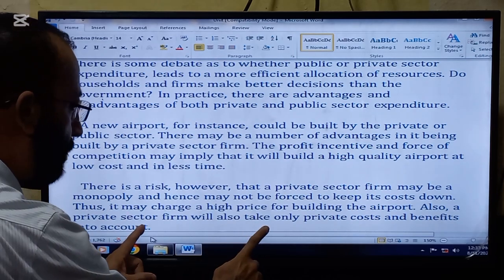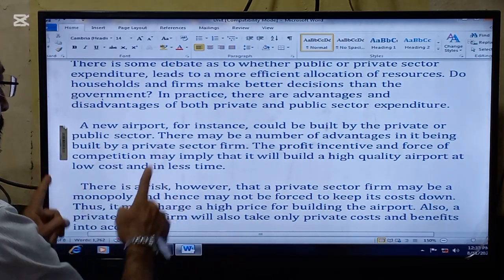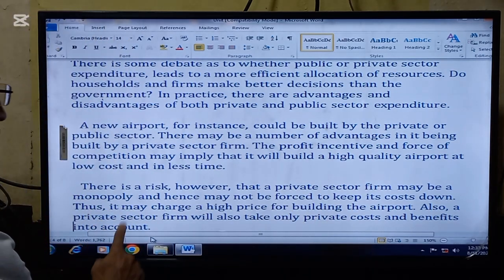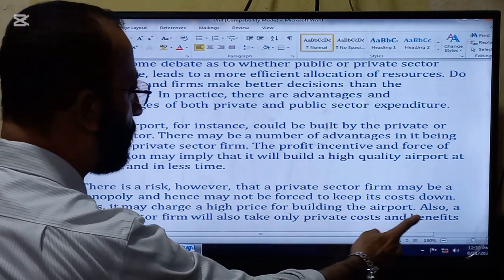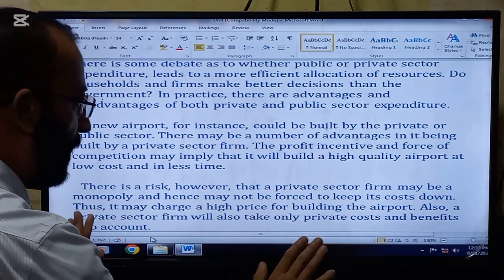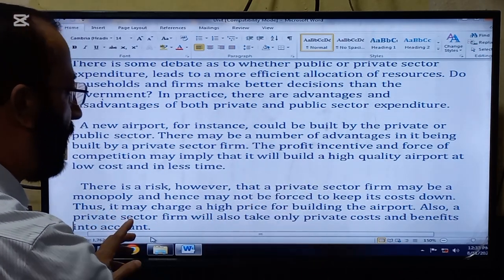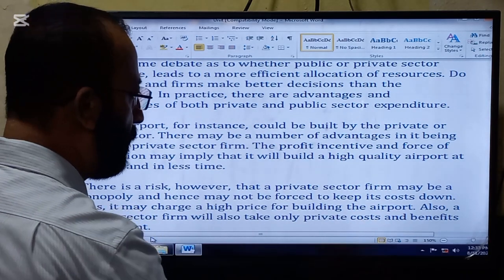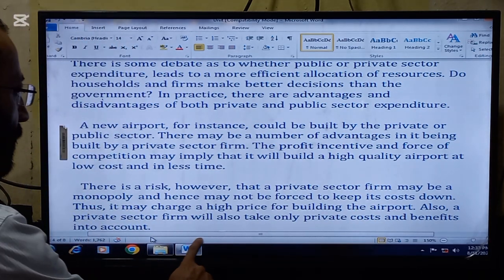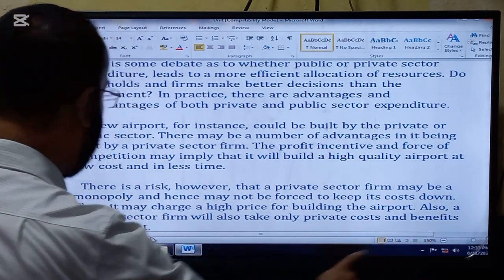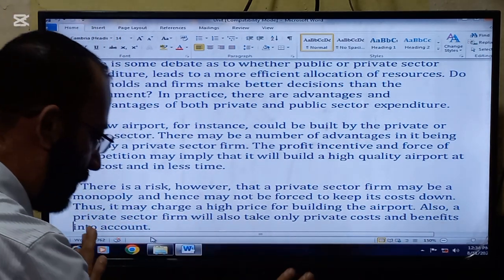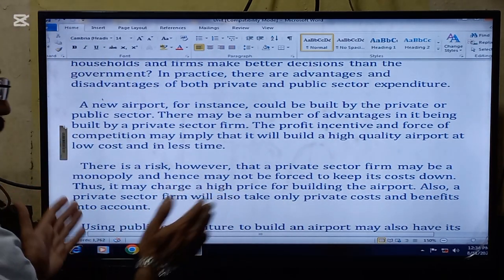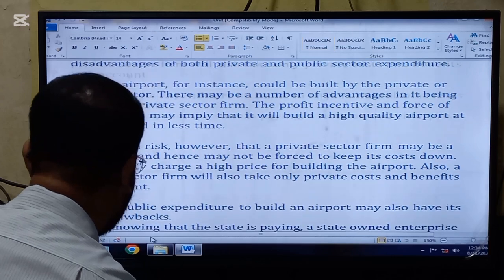On the other hand, there are some disadvantages of it being done by the private sector. There is a risk, however, that a private sector firm may be a monopoly and hence may not be forced to keep its costs down. So in case of a monopoly, there will be no fear for the firm to keep the costs down. Thus, it may charge a high price for building the airport. Also, a private sector firm will take only private costs and benefits into account. They will not be concerned with the external cost. So this is another disadvantage of building a new airport by the private sector.